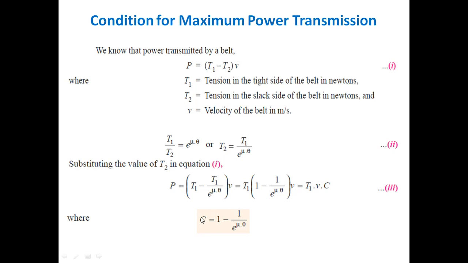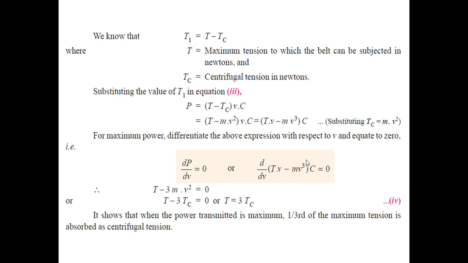So we can readily substitute this in the equation of power transmission and have a generalized term, that is P is equal to T1 V C, where T1 and V are there, and C is equal to 1 minus 1 upon e raised to the power mu theta. It's very simple, this is only mathematics here. We also know that the maximum tension T is the sum of T1 plus Tc.